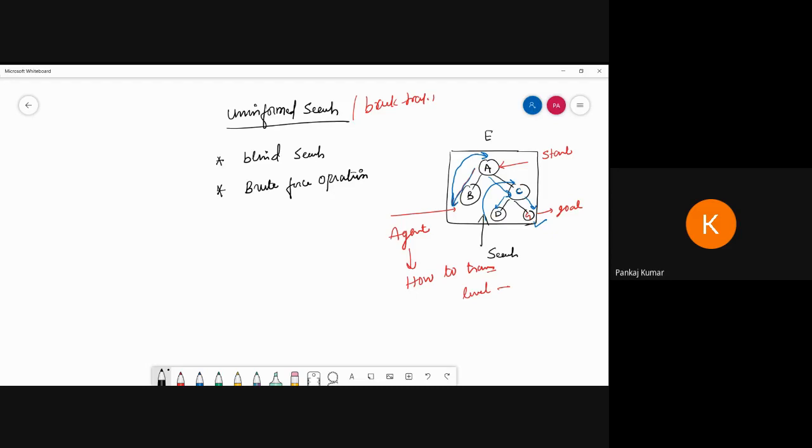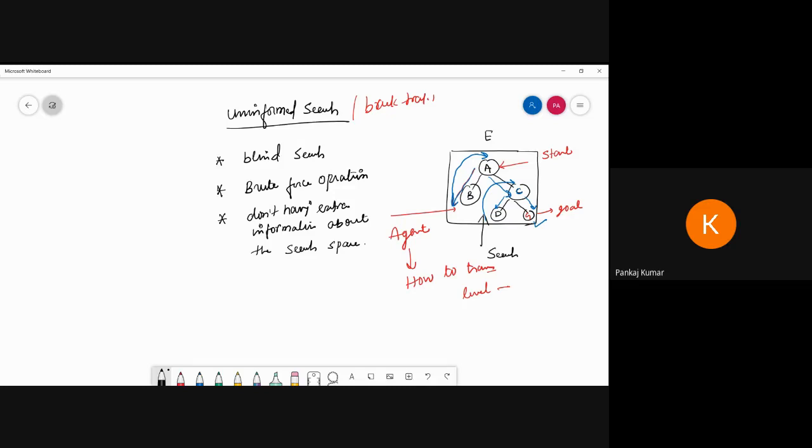That comes inside the brute force technique. So here we can say it doesn't have any extra information about the search space.